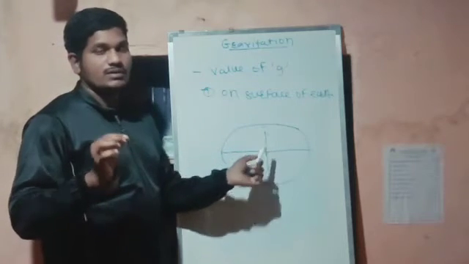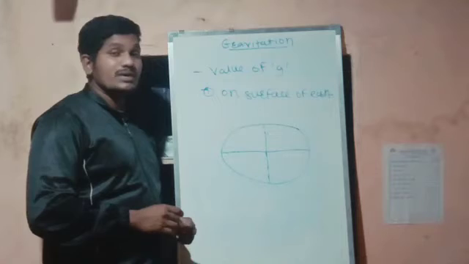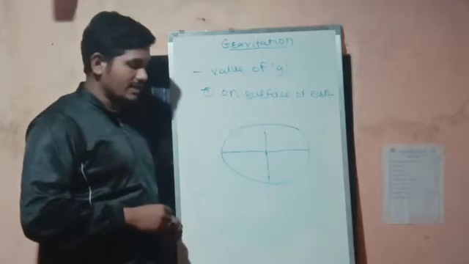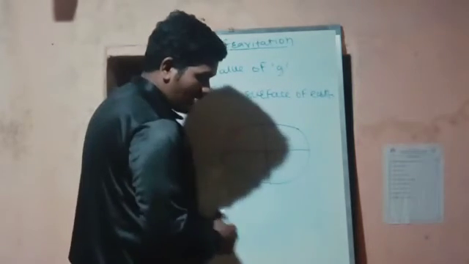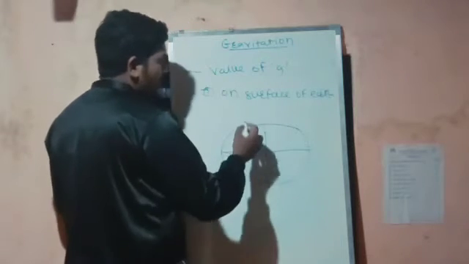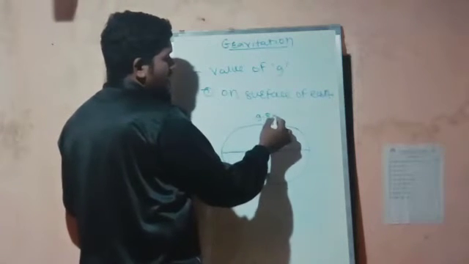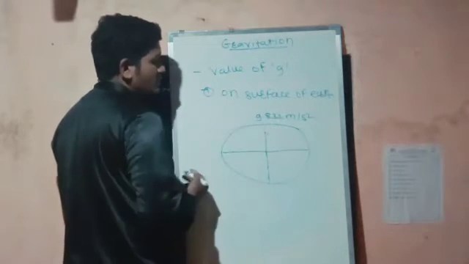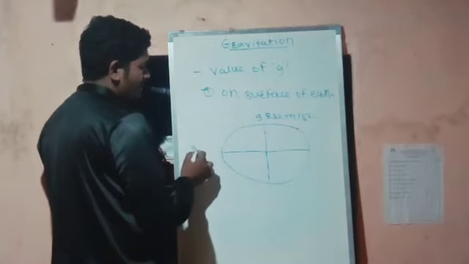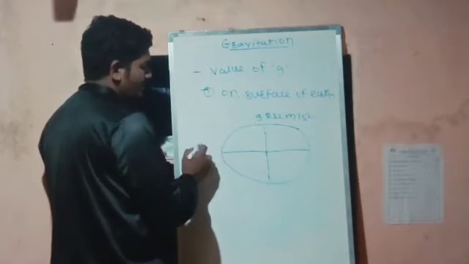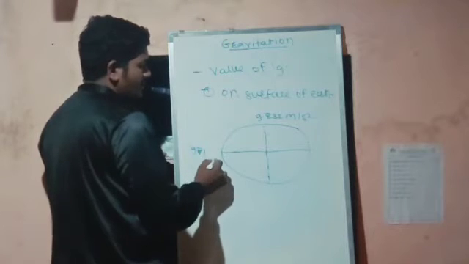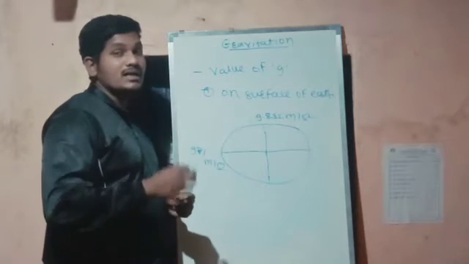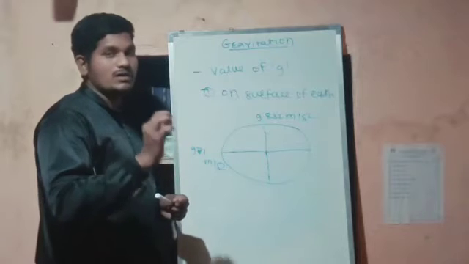Radius will be very less at the poles. So in that case we can say that it is the highest value. 9.832 meter per second square is the value of g at the poles, and at the equator it is 9.71 meter per second square. So this is how we can understand how the value of g varies on the surface of the earth.